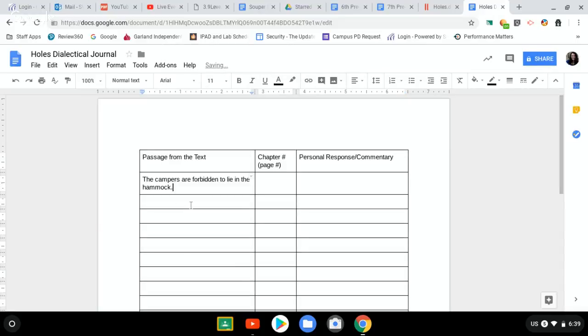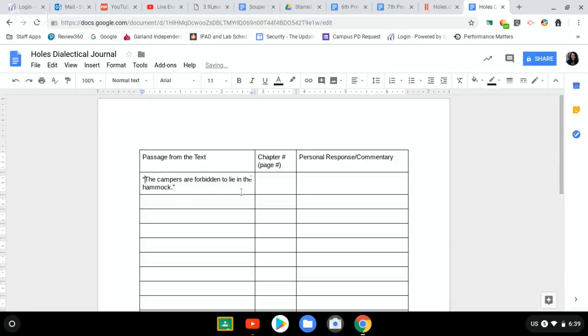And this is exactly from the text. So you haven't made a mistake. This is directly from the book. It cuts out one more area that you could make a mistake. And because it is a passage from the text, we do put quotation marks around it. I got that question as well.